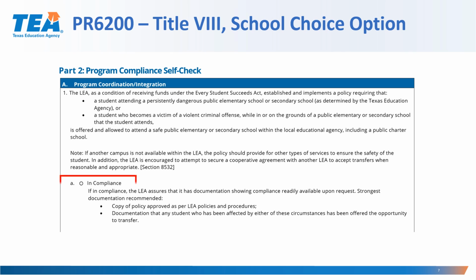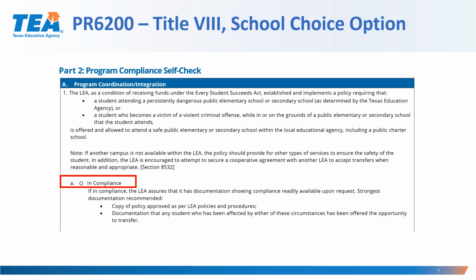If in compliance, the LEA assures that it has documentation showing compliance readily available upon request. Strongest documentation: a copy of the policy approved as per the LEA's policies and procedures. Documentation that any student who has been affected by either of these circumstances has been offered the opportunity to transfer.